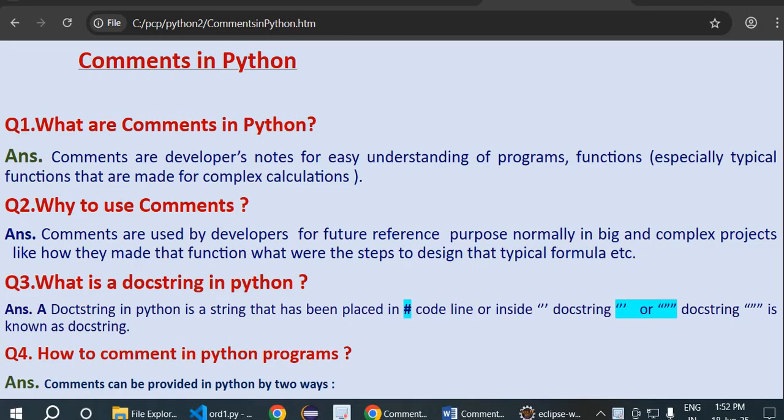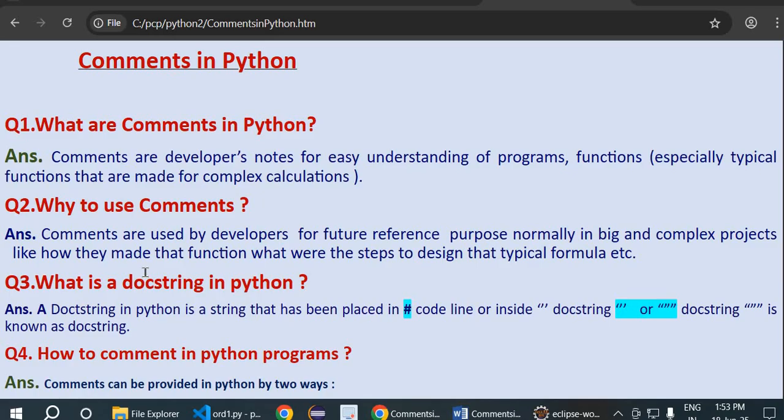See, actually, at the time when you are doing coding, you may have understood all the things, all the steps of making a particular kind of typical function. But after 2 months, after 6 months, if you have to make all those things again, it will become a little difficult for you to understand. So comments are used for that purpose, so that we will be able to go through all of those.